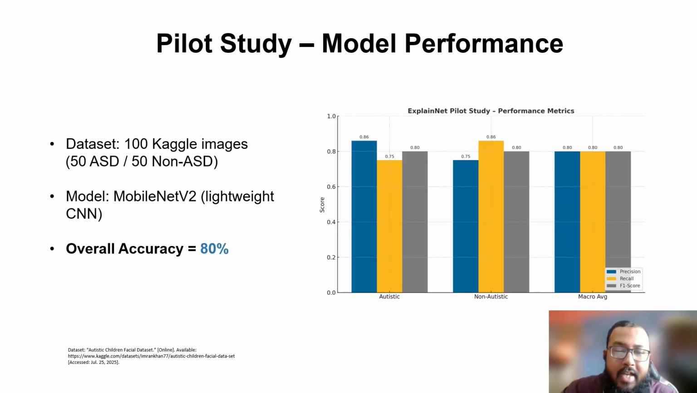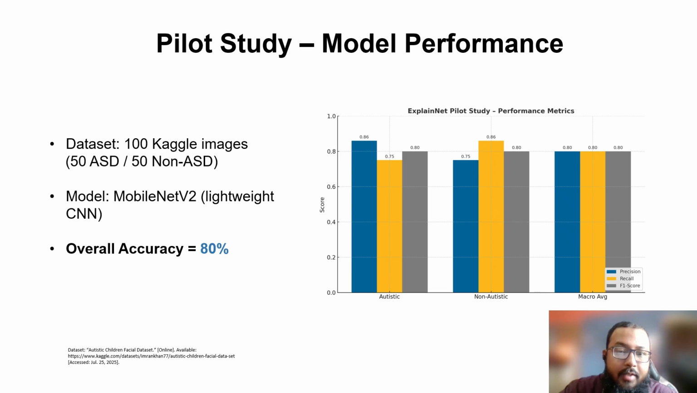So, you may ask me, where have you tried the model's feasibility? Yes, we have tried a pilot study where we used a very small dataset, which is 100 Kaggle images. So there is a risk of overfitting because of such a small number of images. So we went through different augmentation methods and different approaches to increase the generalizability of the model. To make it lightweight, we used MobileNetV2, and as you can see, the overall accuracy is 80%, which